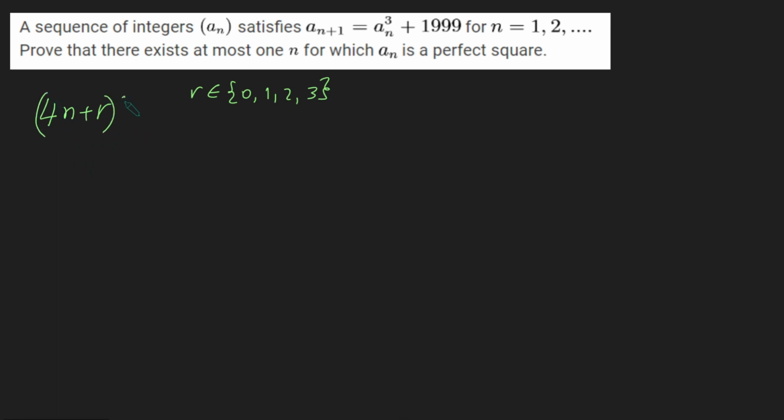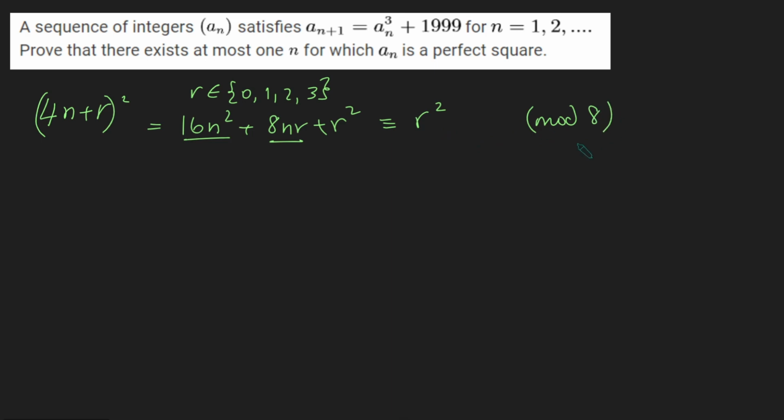And now what we're going to do is look at what we get when we square this. So (4n + r) squared is 16n^2 + 8nr + r^2. And if we look at this mod 8, this is just going to be r^2, because this term and this term are clearly multiples of 8. Now, what could r^2 be mod 8?